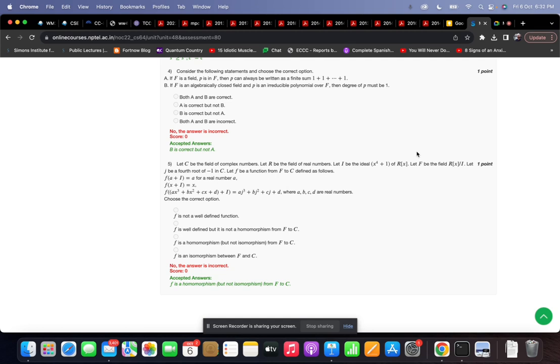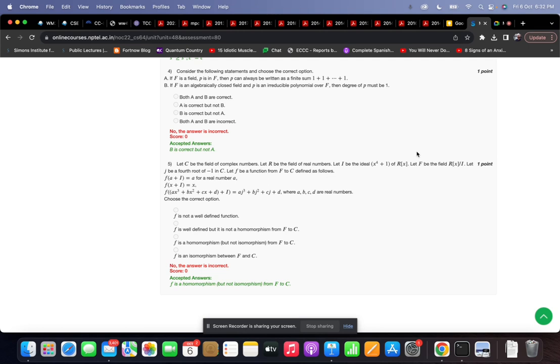Option B says that f is not a homomorphism from capital F to capital C. So let's verify the homomorphic property for f. So first note that for any degree 3 polynomial p of x, the map f when evaluated on p of x plus I, it's defined as p of j, right?